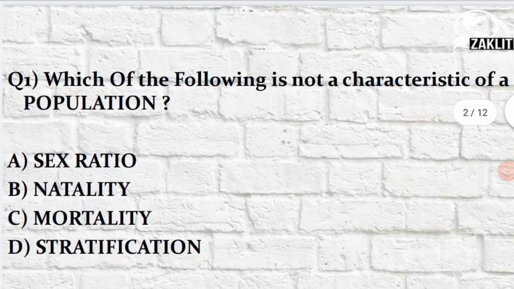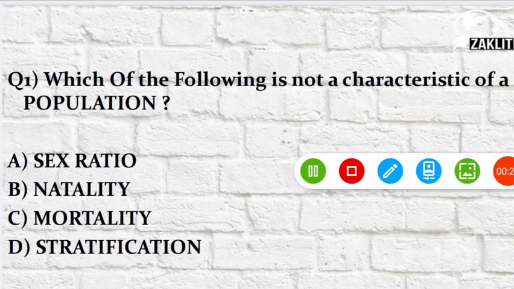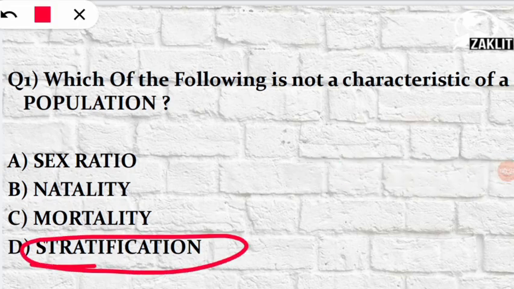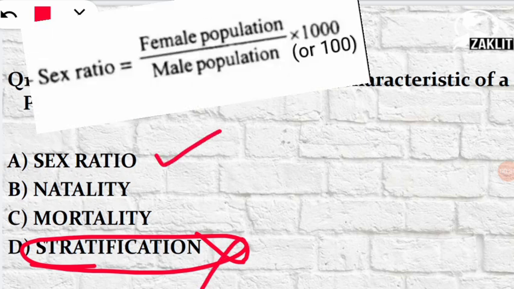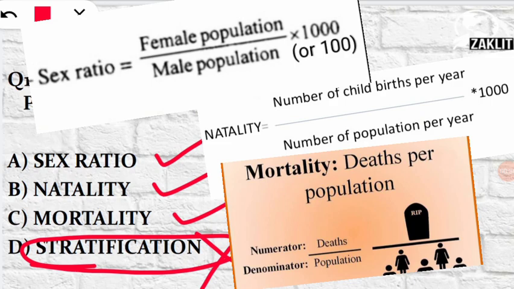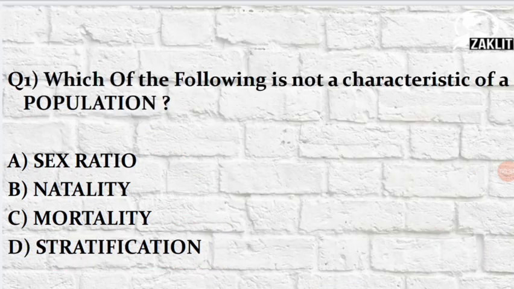So the first question was, which of the following is not a characteristic of a population? So here we can see in the options, the correct option will be stratification. That is, it is not a characteristic of a population. Here the sex ratio, the natality and the mortality are the characteristics of a population. So let's see the second question.